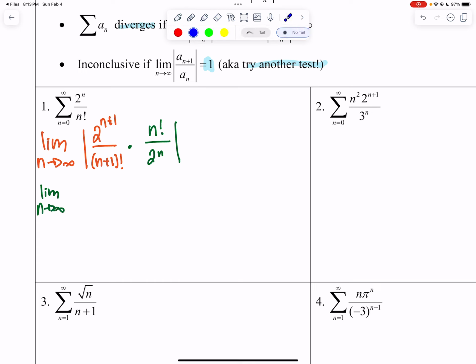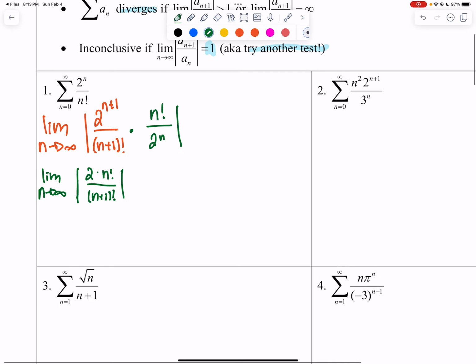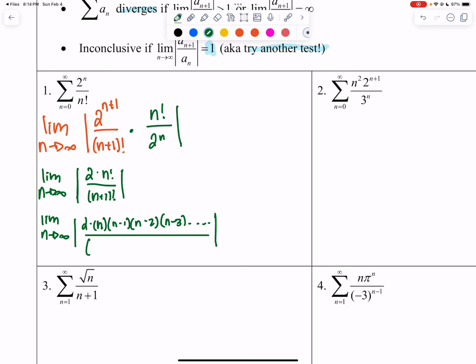I'm going to focus on the 2 to the n plus 1 and the 2 to the n. If I were to use properties of exponents, I'm going to get a 2. And then I have n factorial over n plus 1 factorial. Now, as a reminder, n factorial is the same thing as n times n minus 1 times n minus 2 times n minus 3, and so forth. Whereas n plus 1 factorial is going to be n plus 1 times n times n minus 1, and so forth. And you'll see that everything will cancel out except the n plus 1.